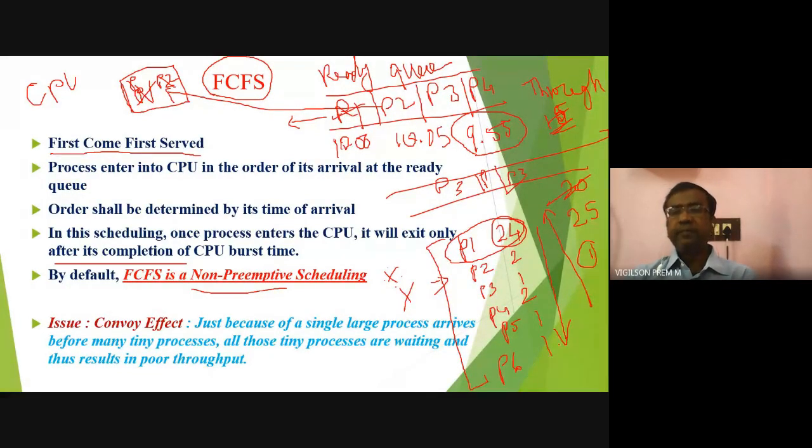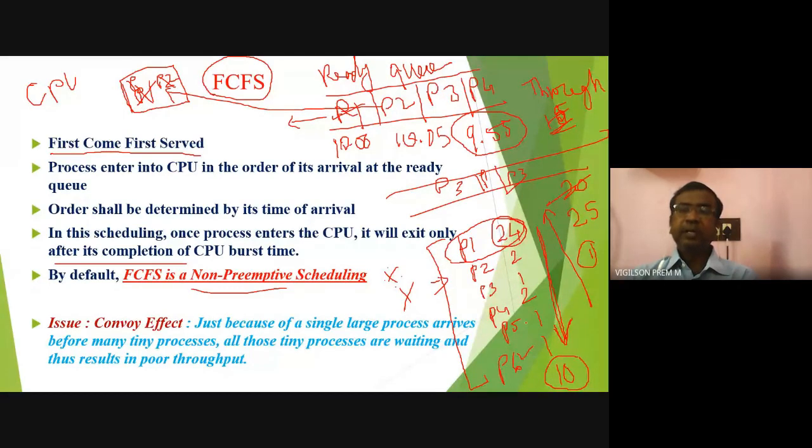At the same time, see this: if the processes arrive in reverse order, P6 came first, then P5, followed by P4, P3, P2, and P1. Now consider after 10 seconds, how many jobs will be completed?